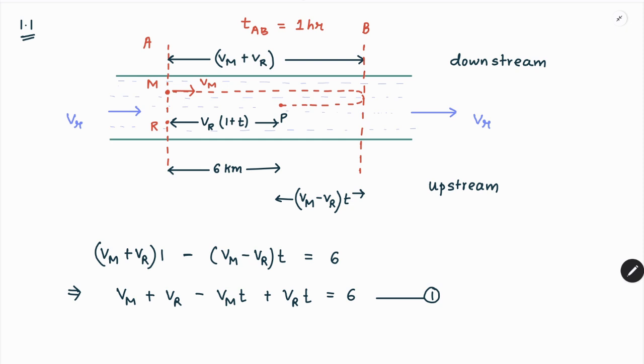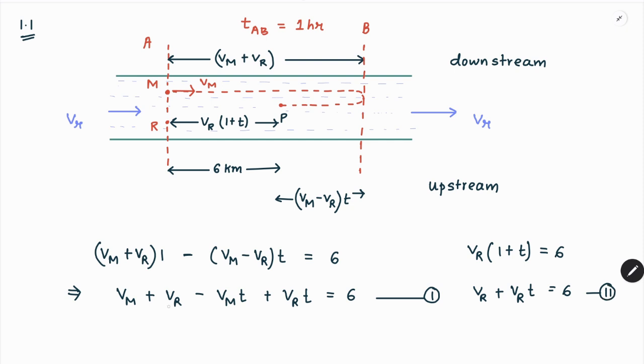Now for the second expression, we have the raft, which is flowing with the river. The raft is simply resembling the river flow, so it has a velocity equal to the velocity of the river, Vr, and it travels for 1 plus t, which gives a distance of 6 km. So we can write Vr plus Vrt is equal to 6. This becomes the second equation which we have.